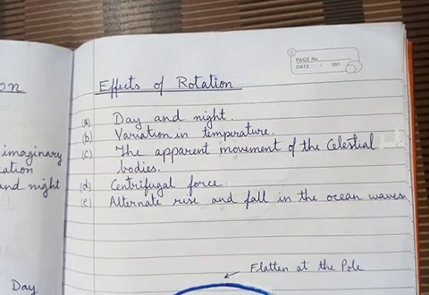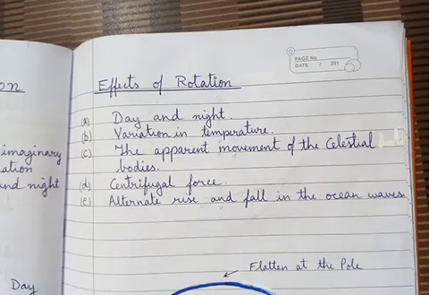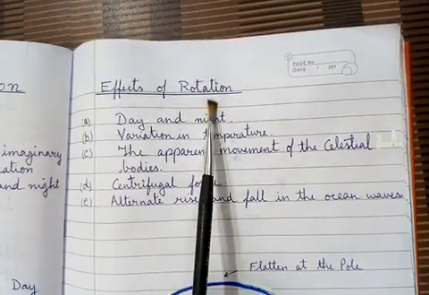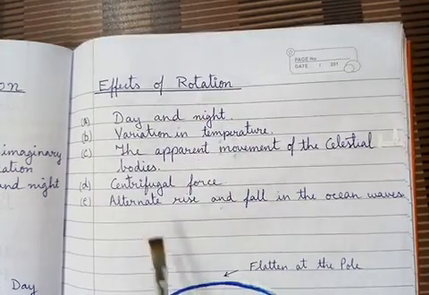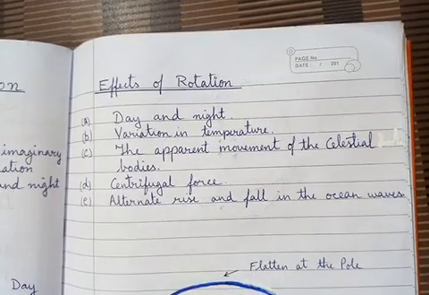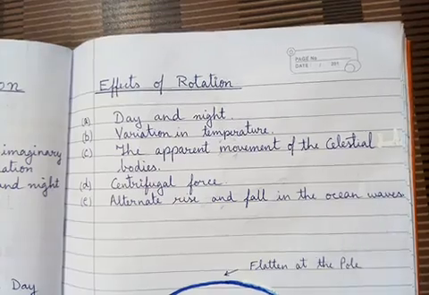It occurs because of the rotation of the earth. All of you know it occurs due to the gravitational force of the moon, but it also depends upon the rotation of the earth and the revolution of the moon around the earth. Rotation of the earth plays an important role in causing the tides, which is written here as the alternate rise and fall in the ocean waves.